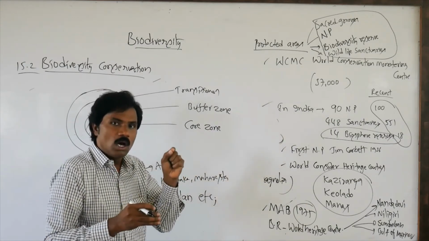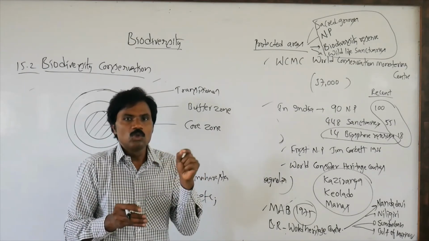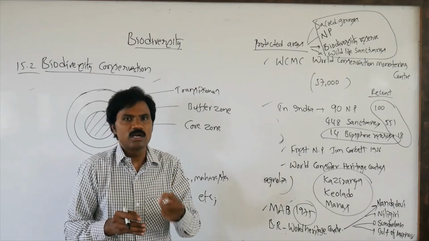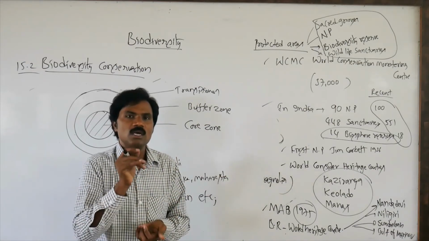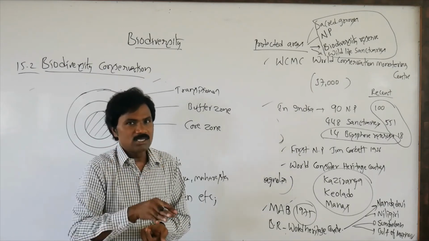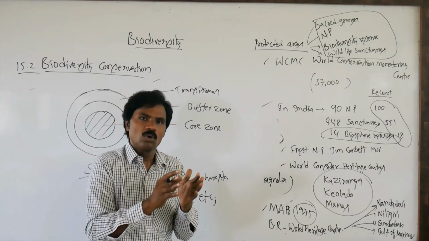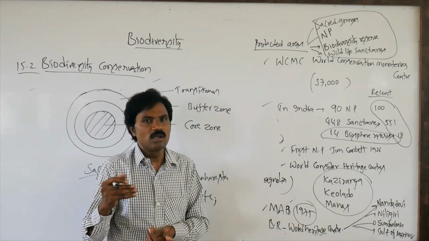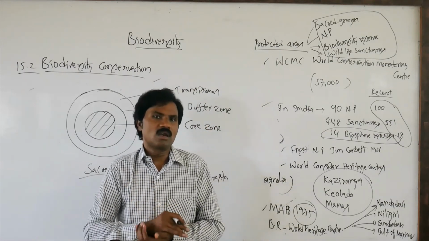Suppose they ask what percentage of organisms can be protected with the help of biodiversity hotspots. If you protect biodiversity hotspots continuously, it may be possible to protect about 30% of plants or animals. Even though the area is small, if you protect it continuously, it is possible to preserve and conserve 30% of the organisms. That is natural protection of organisms. Okay, remaining we will discuss in the next class. Thank you.